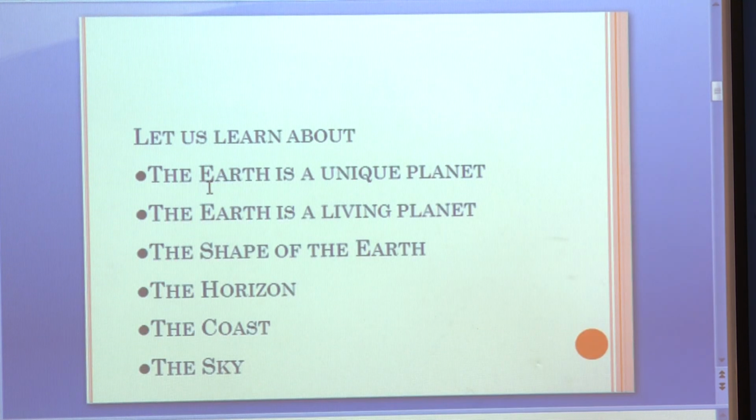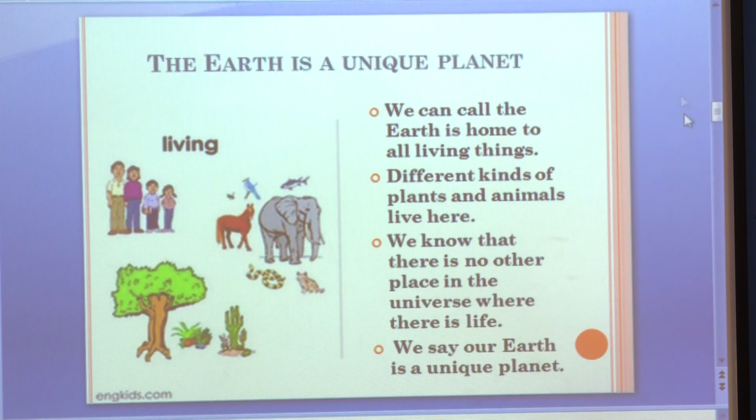In the lesson we have learned that the Earth is a unique planet, the Earth is a living planet, the shape of the Earth, the horizon, the coast, the sky. In that first topic we have seen that we can call the Earth a home to all living things. Different kinds of plants and animals live here. We know that there is no other place in the universe where there is life. So, we say that our Earth is a unique planet.